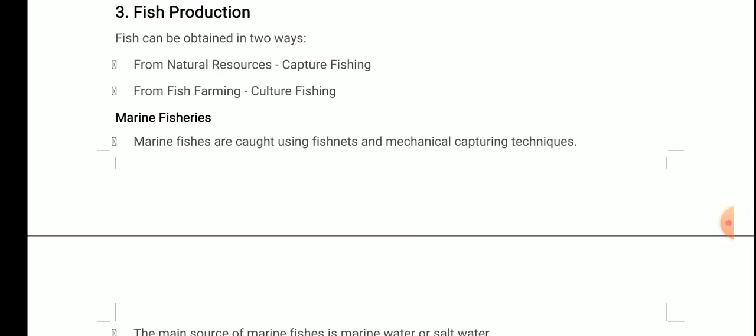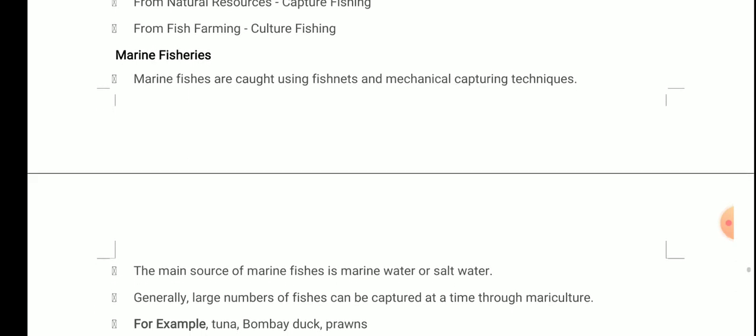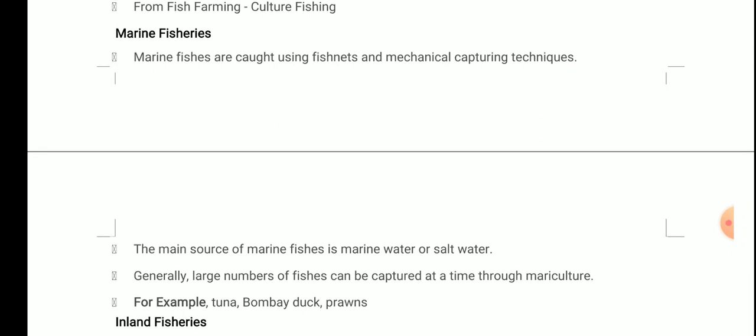Now, marine fisheries. Marine fish are caught using fish nets and mechanical capturing techniques. Now, what is the main source of marine fish? Marine fish, that is the salty water, so that will definitely come from the sea. So the main source of marine fishes is marine water or salt water. Generally, a large number of fishes can be captured at a time through mariculture. Examples of marine fisheries: tuna, Bombay duck, and prawns. Okay.